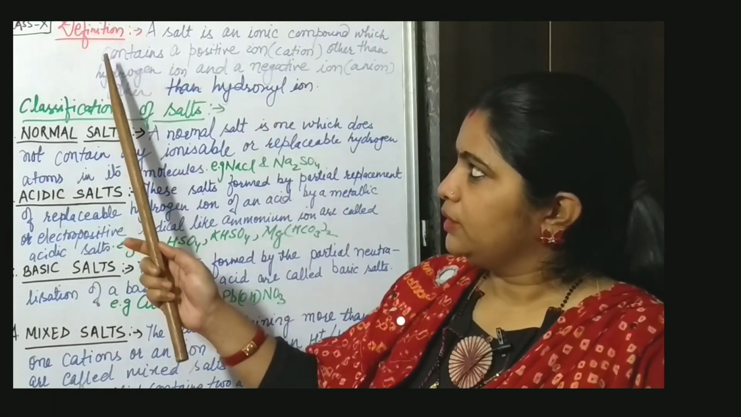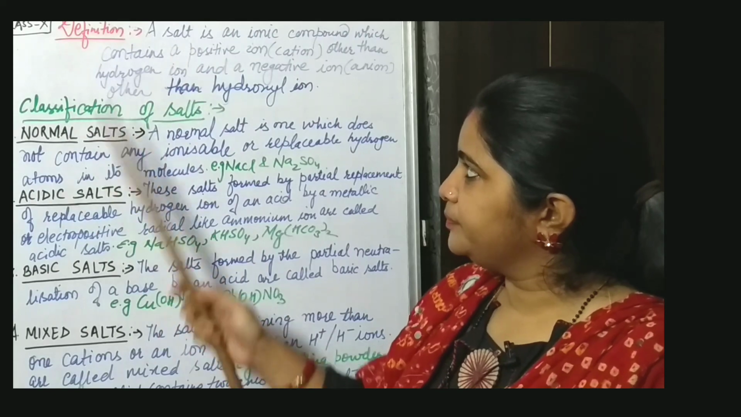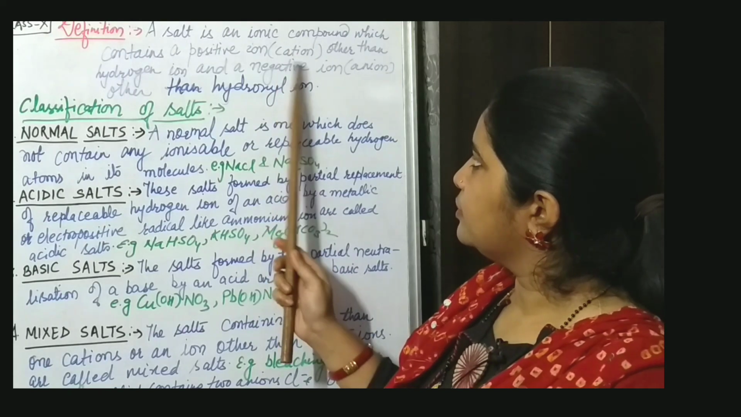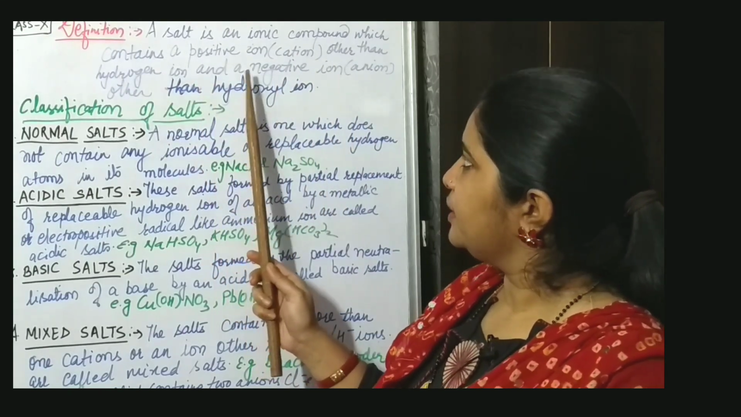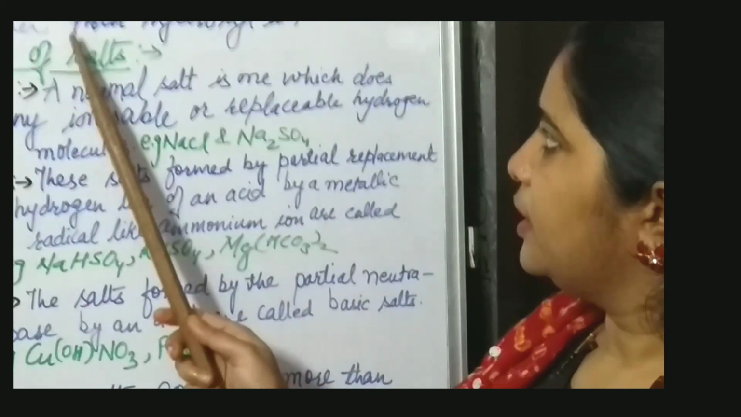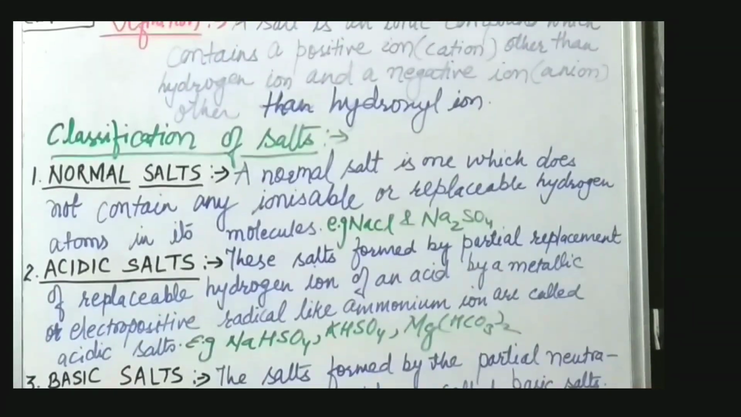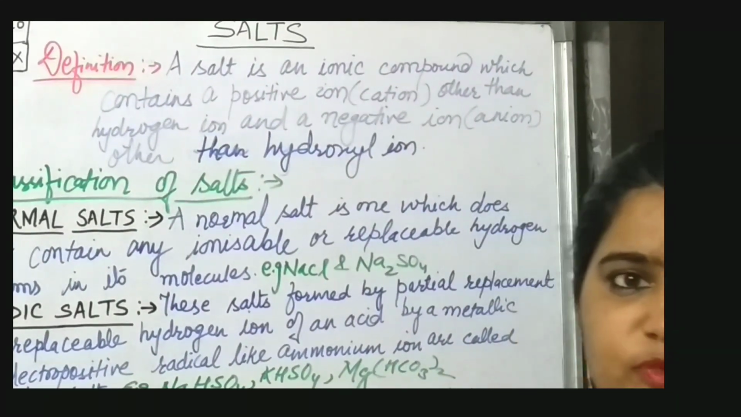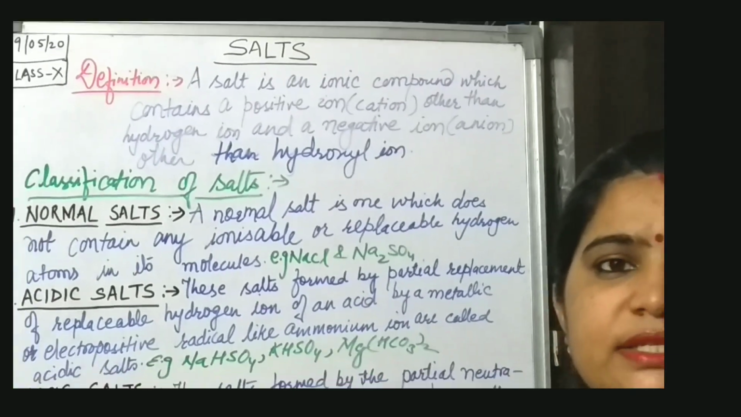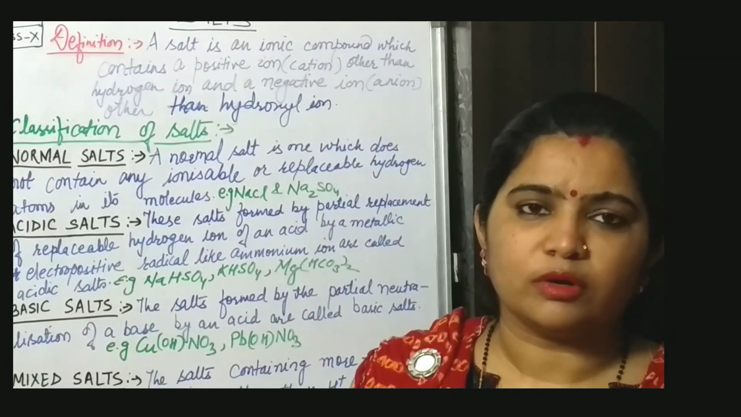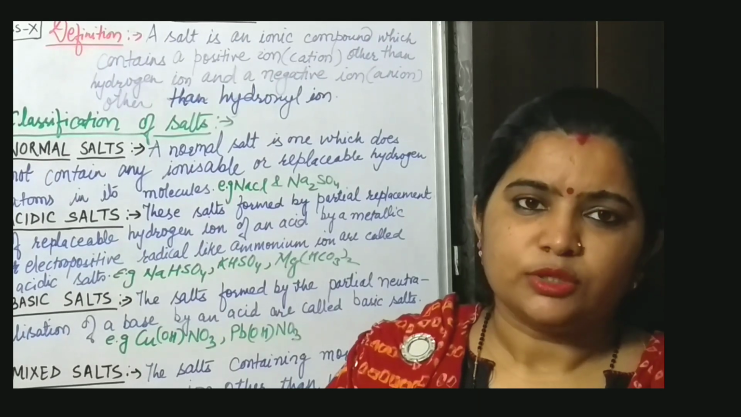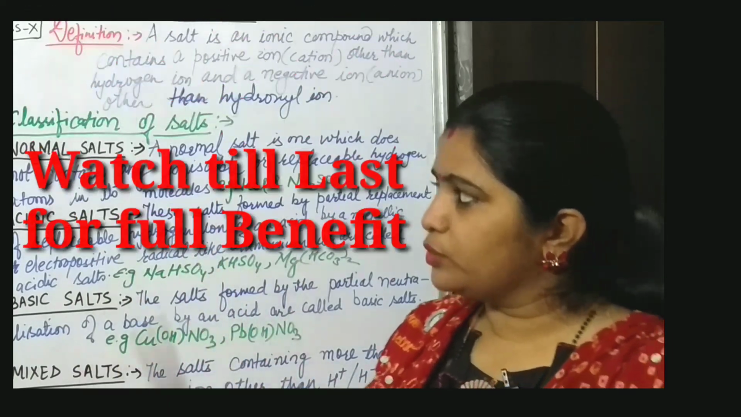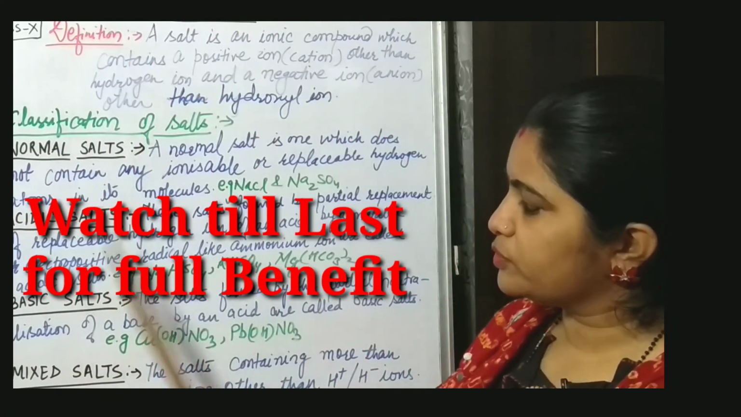So first of all, let us define a salt. A salt is an ionic compound which contains a positive ion or cation other than hydrogen ion and a negative ion, that is anion, other than hydroxyl ion. So salts are formed whenever acid and base react: they form salts and water is liberated. It is also called a neutralization reaction. But in this video you will study different types of salts.